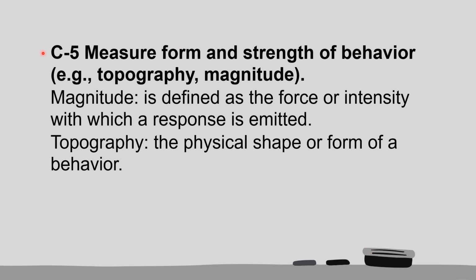Section C5. Measure form and strength of behavior. This is in reference to topography and magnitude. Magnitude specifically refers to the force or intensity with which a response is emitted. And topography is the physical shape or form of a behavior.